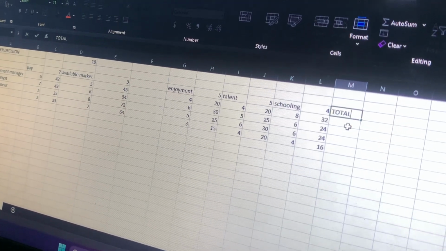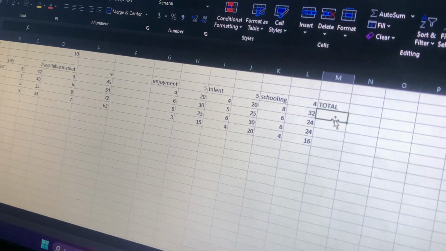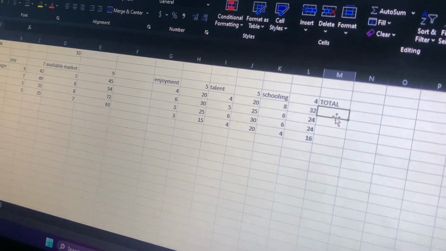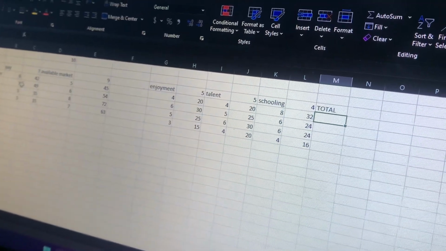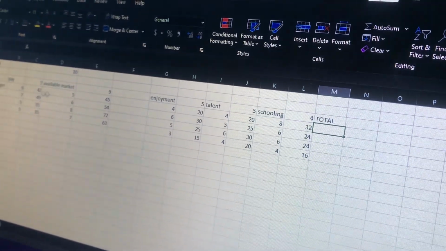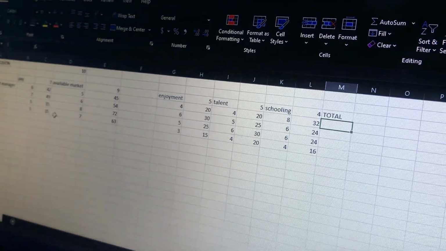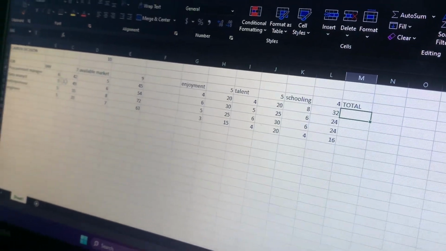Write total. So we are going to add up all of the numbers, not these ones, but the ones we multiply. So the big numbers, we are going to add up from them. So we are taking the procurement manager.